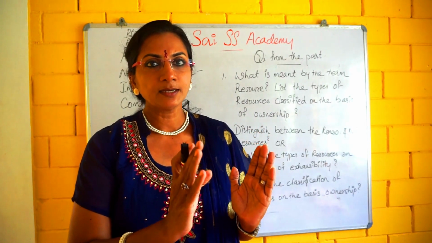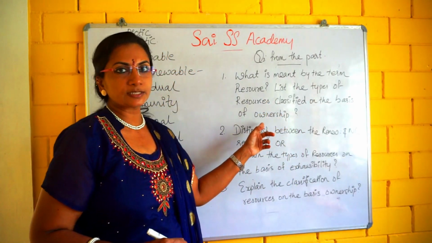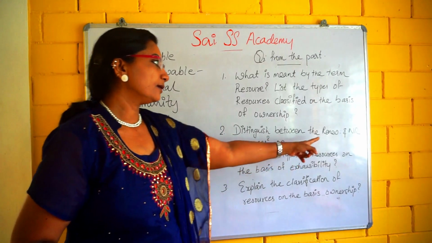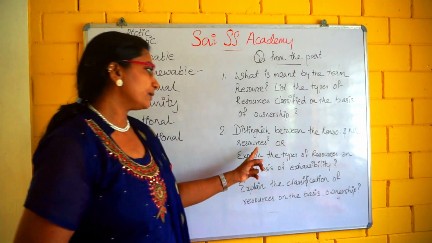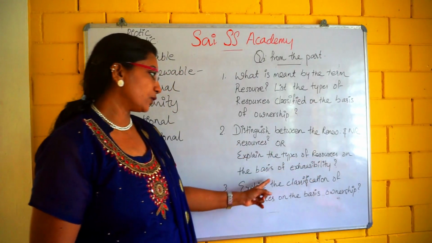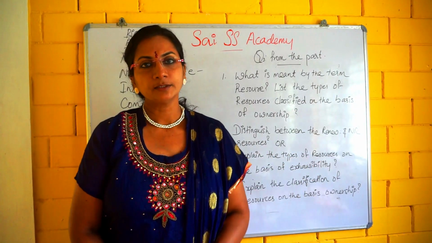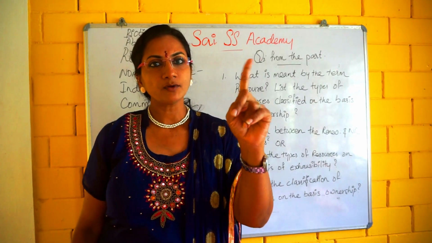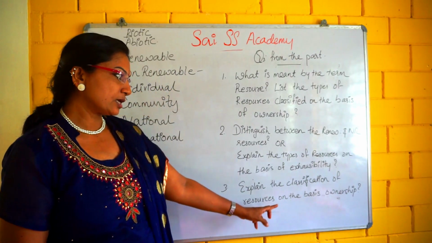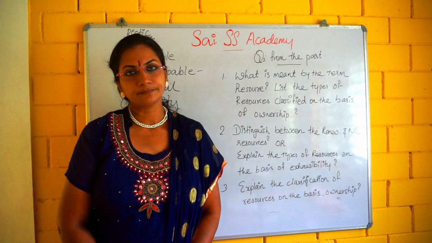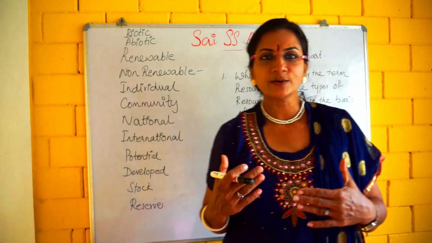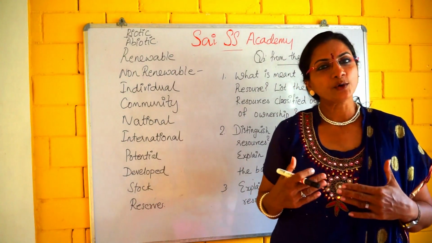Then you can find the answers. Second, distinguish between renewable and non-renewable resources, or explain the types of resources on the basis of exhaustibility. Third, explain the classification of resources on the basis of ownership. Children, just go through the textbook and find out the answers.